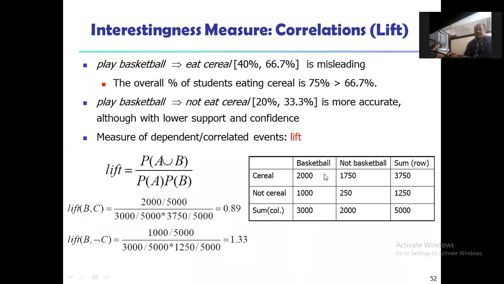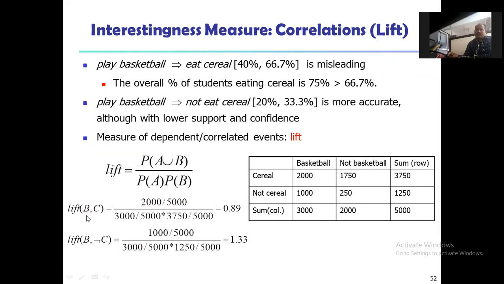Now the sum of these columns, we are going to consider in the form of the rows. And again, these sums we are going to consider in the form of the columns here. So this 2000 plus 1000 is equal to 3000 here. And for not basketball, 1750 plus 250 is equal to 2000 here. Okay. Now how to calculate the dependent or correlated events here.